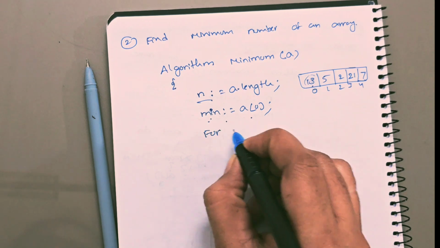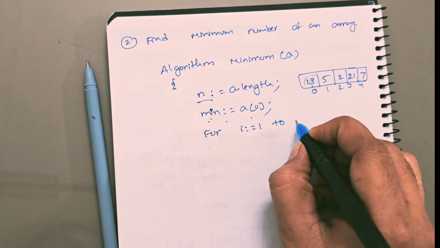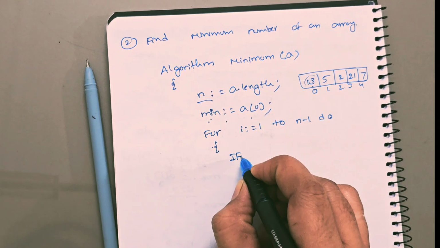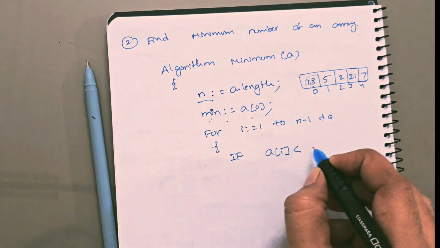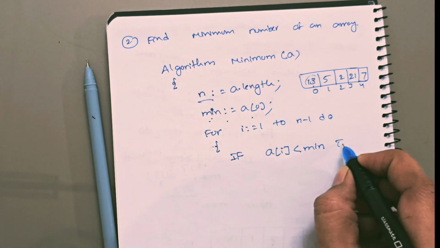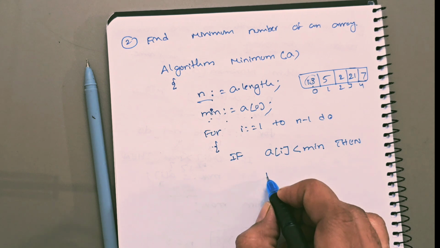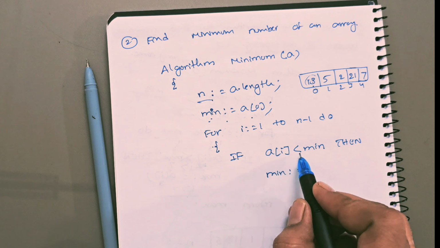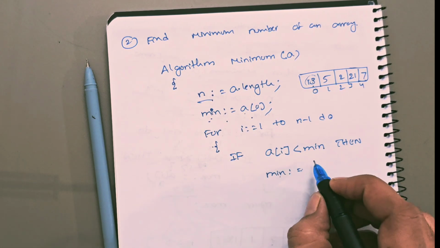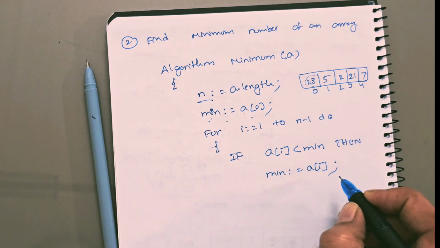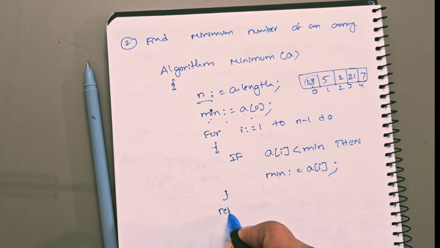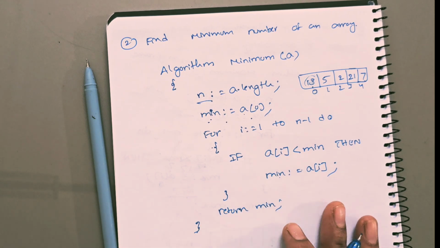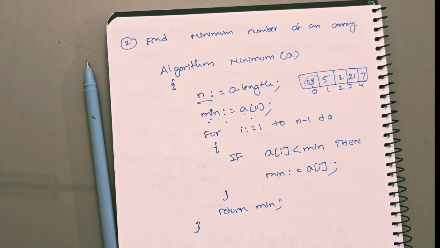Next, for I is equal to 1 to n minus 1, do: if a of I less than minimum, then minimum equal to, in case the next element is less than the minimum element, then you have to update the minimum value with next element, that is a of I. Return minimum. This is the algorithm to find out minimum number of an array.